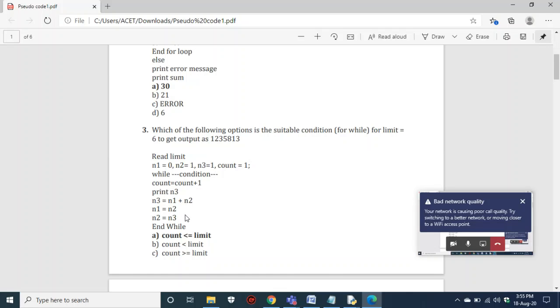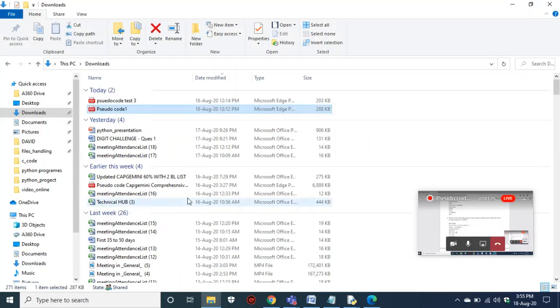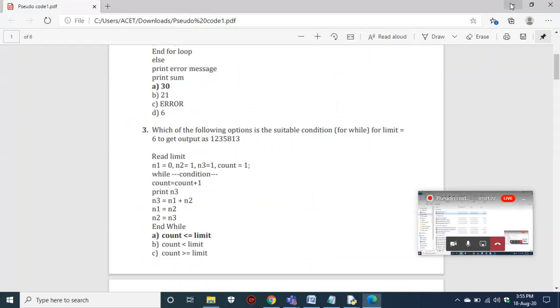Now your N1 and N2 are 1. Again it went to the top of the loop, your count was incremented and it printed N3, which is 1. Now your N3 became 2. After the second iteration your N3 value changes, right? So I think there is an error in this code.